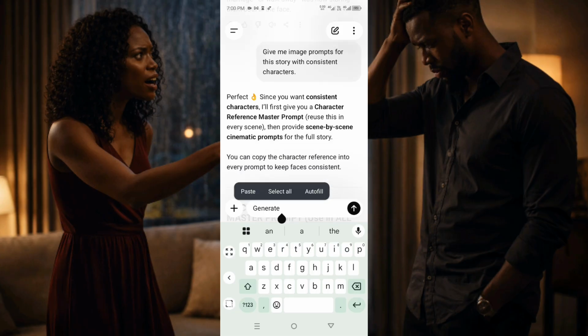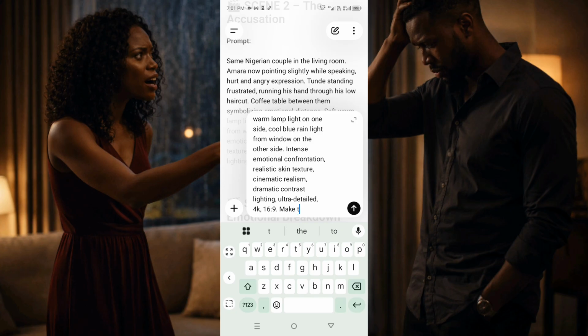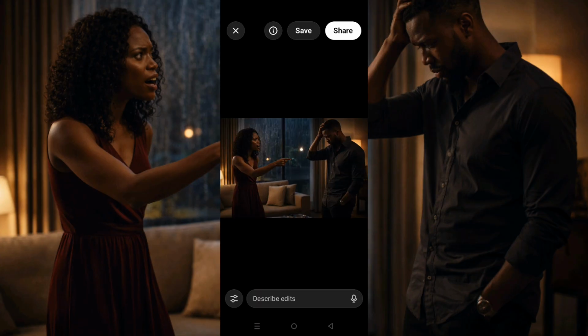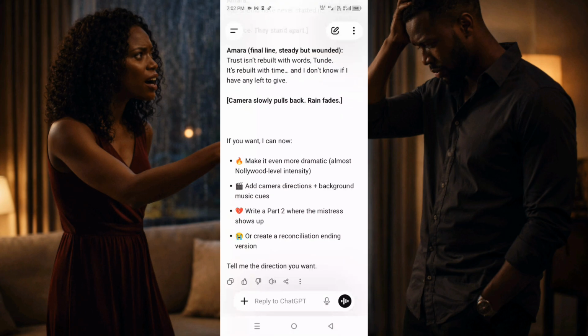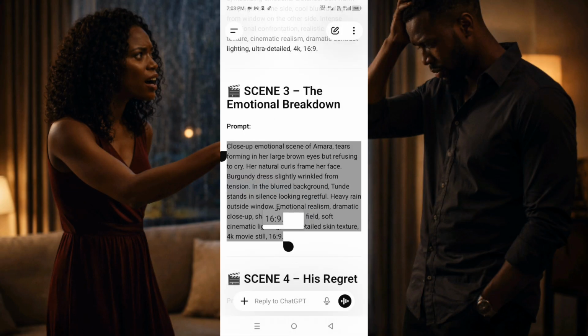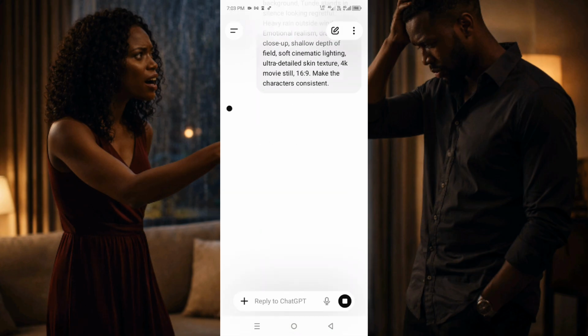Then I'm going to type in generate and paste the second image prompt. I'm just going to copy the second image prompt and paste it. And also don't forget to tell ChatGPT to make the characters consistent. So you can see ChatGPT is generating my second image for me. As you can see, the image is now ready, and I'm going to click on the image and click on save in order to download it to my device. I'm going to do the same for the third image prompt till I am done generating all of my images, but I'm not going to show you in order not to waste your time, because I know by this time you understand how to get your story, your image prompts, your script, and also generate your images.